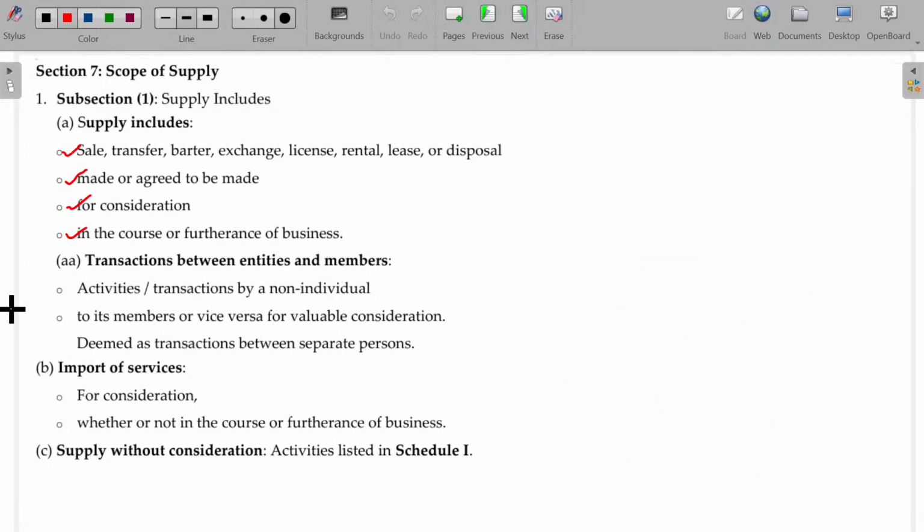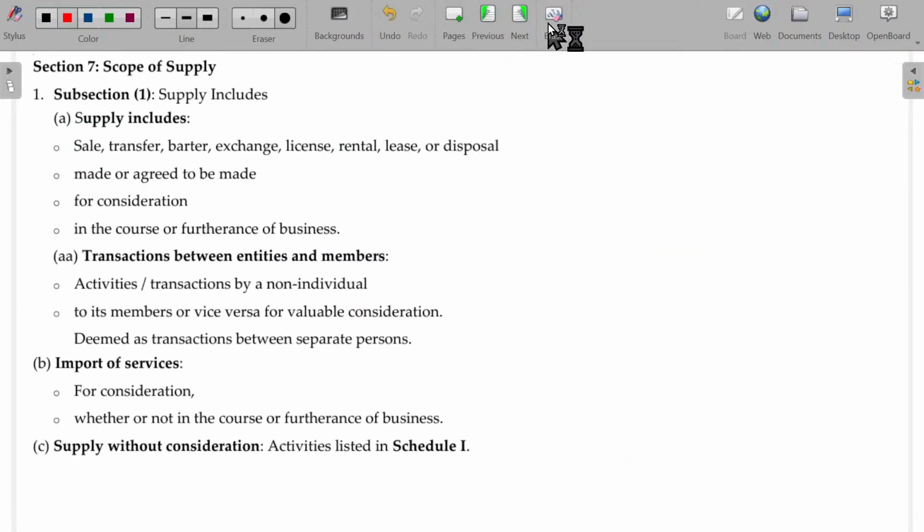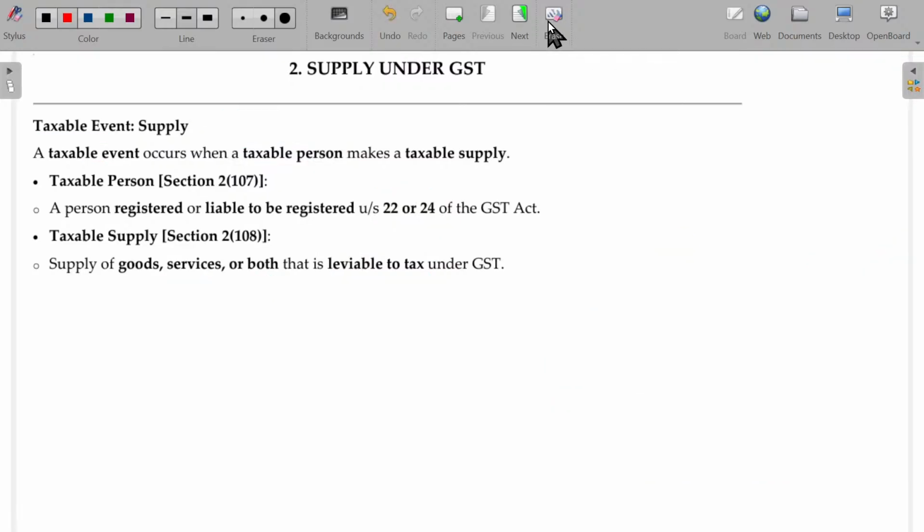So hope you'll now be able to understand the importance of supply. I started with scope of supply because supply is the main point, which is the taxable event. What is called a taxable event? A taxable event occurs when a taxable person makes a taxable supply, or that event attracts a tax liability. To check whether tax liability is applicable or not, all these things will come. So you need to know whether it is a supply or not.